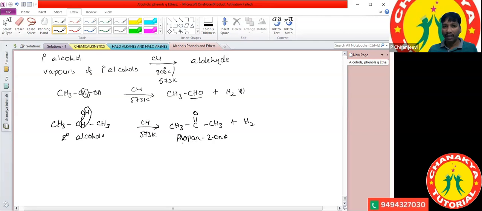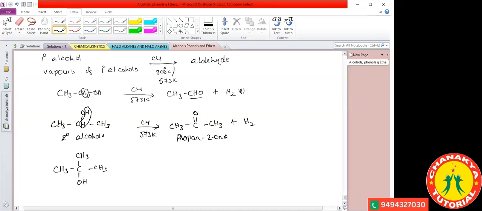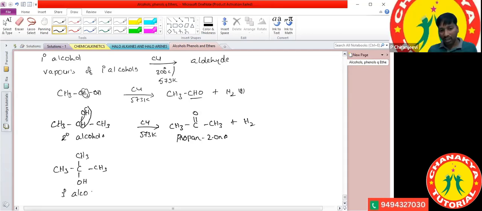Now you got the clarity. Now one more example, the last one. Here, CH3-C(CH3)2-OH. First of all, is the given alcohol a primary, secondary, or tertiary alcohol? Sir, it's a tertiary alcohol. Very good. So the given one is a tertiary alcohol. If the vapors of the tertiary alcohol are passed through copper metal at 573 Kelvin.